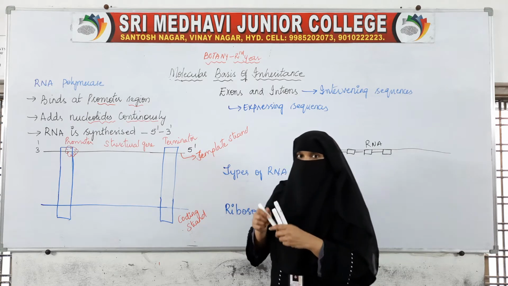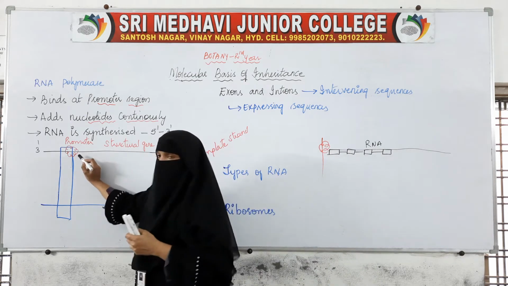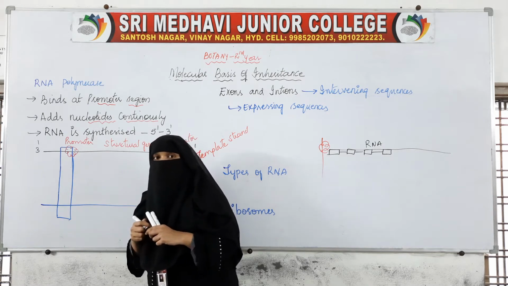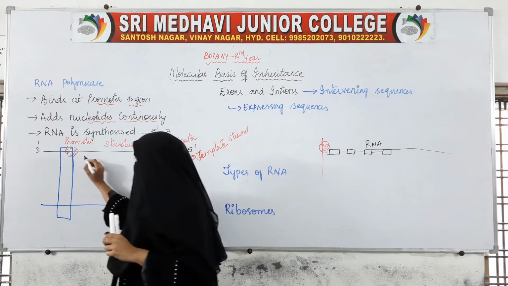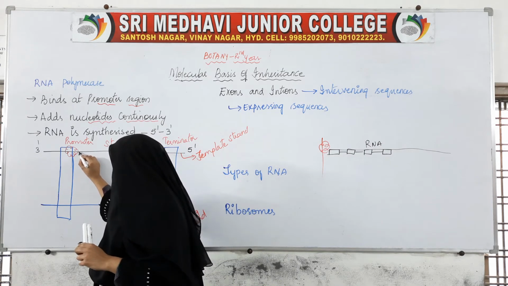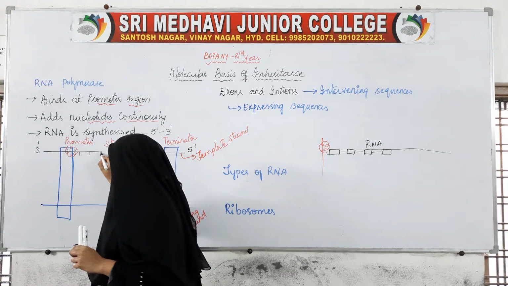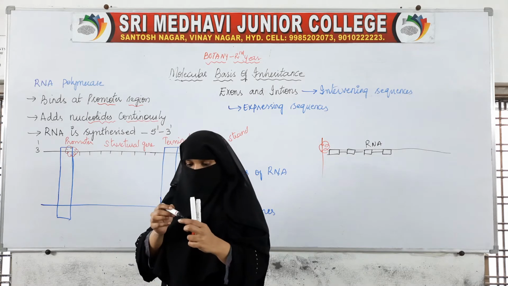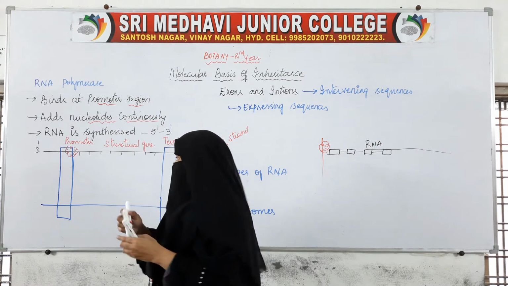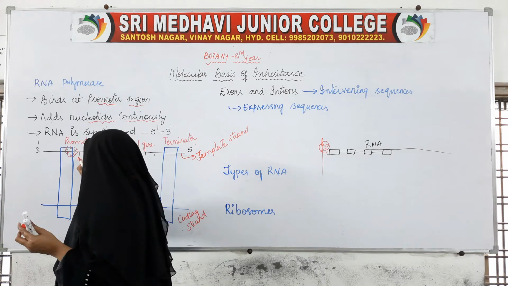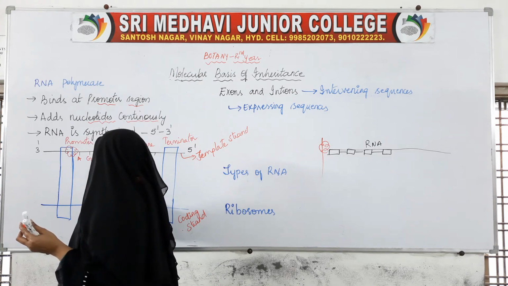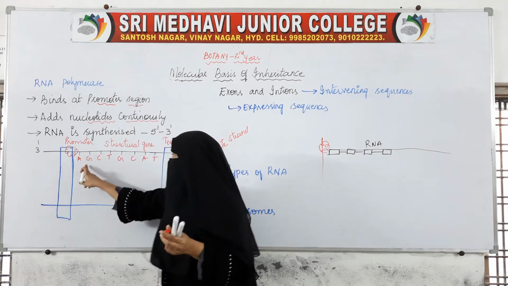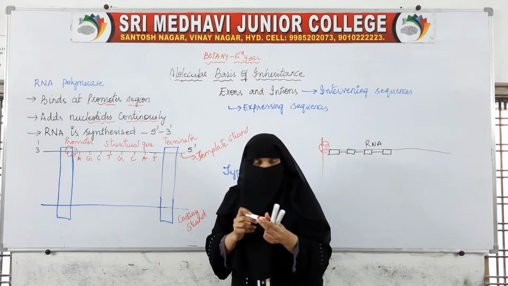Now, at the promoter, RNA polymerase will bind and add nucleotides. Here it adds one nucleotide. For example, on this segment of DNA a sequence will be present. What sequence is it? Let us write A, G, C, T, G, C, A, T. This sequence is present on the structural gene.